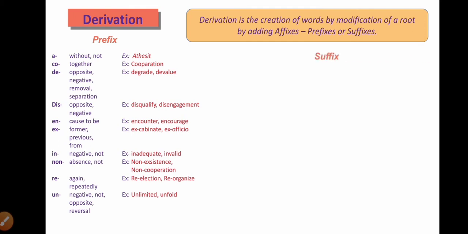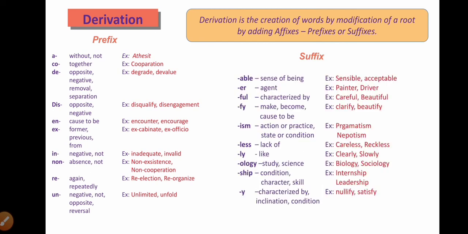Let's see a few examples for suffixes also. For example, able, er, ful, fy, ism, less, ly, logy, phobia, or ship. Okay, these are a few suffixes that we can have. For example, able: sensible, acceptable. Er refers to the person or an agent of it.